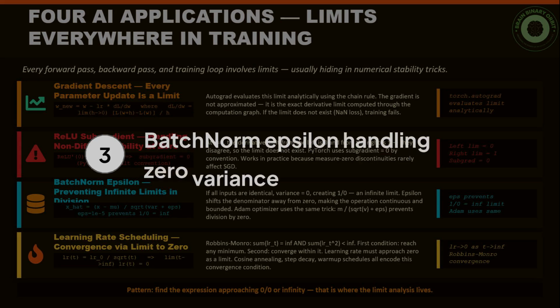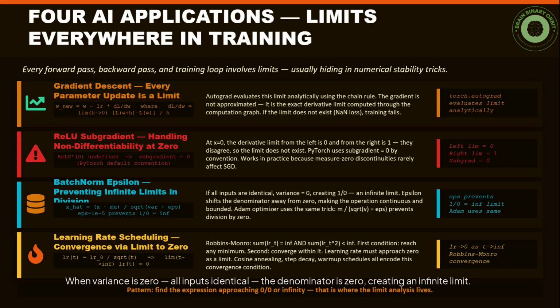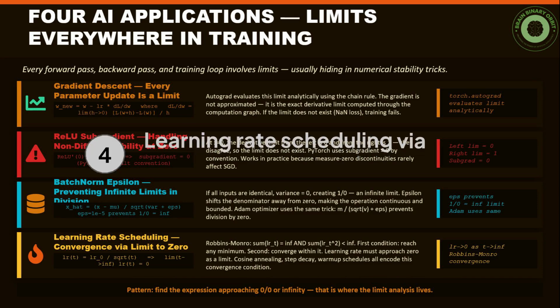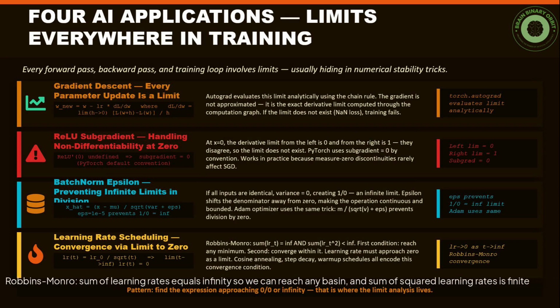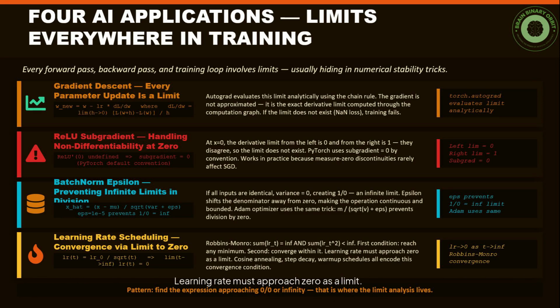3. Batch norm epsilon. When variance is 0, all inputs identical, the denominator is 0, creating an infinite limit. Epsilon shifts it away. Adam optimizer uses the same trick with epsilon in the denominator of the weight update. 4. Learning rate scheduling. Robbins-Monro: sum of learning rates equals infinity, so we can reach any basin, and sum of squared learning rates is finite, so we converge within it. Learning rate must approach 0 as a limit.